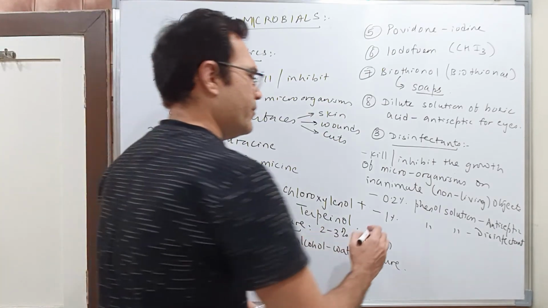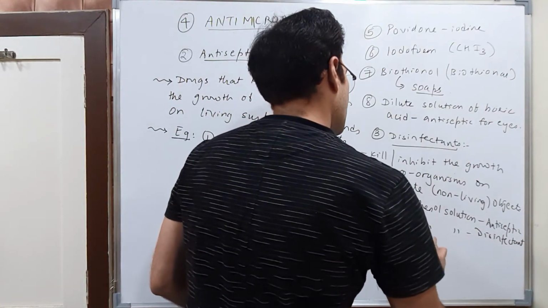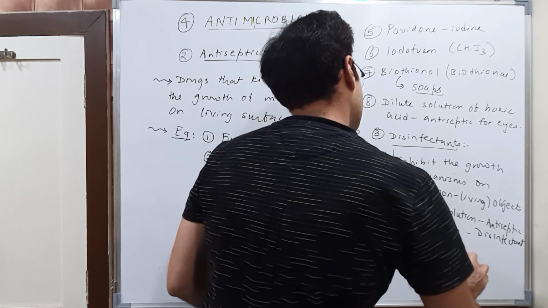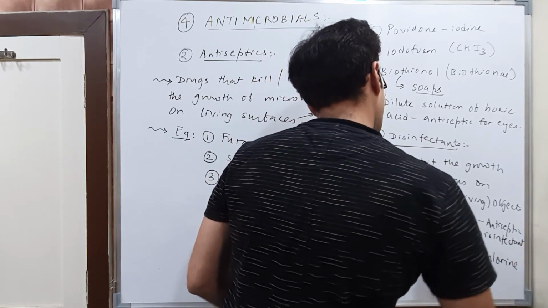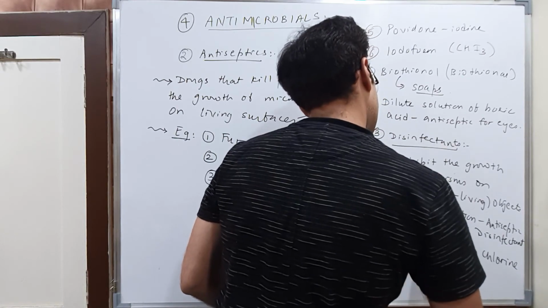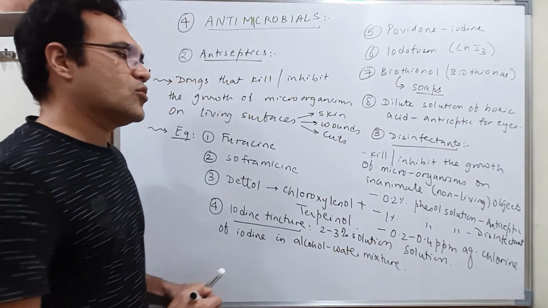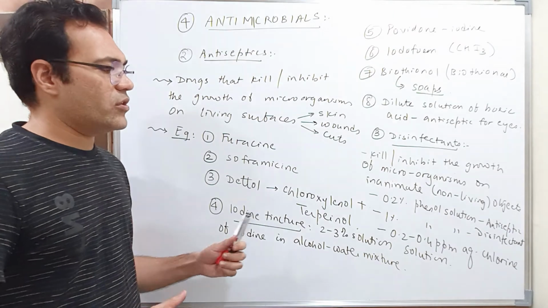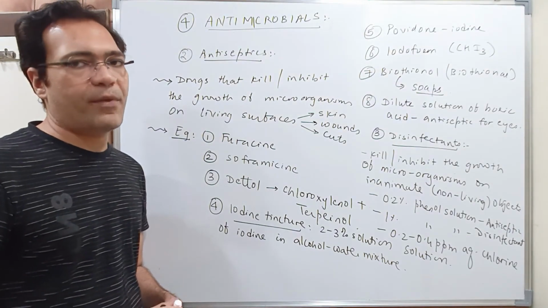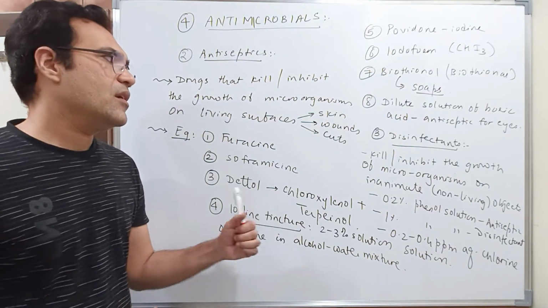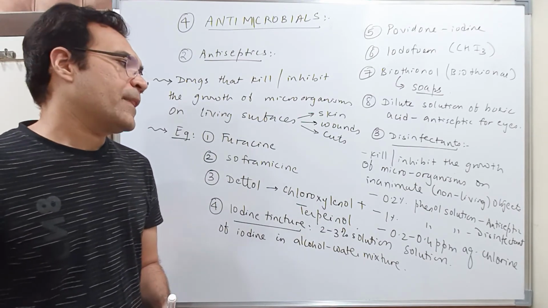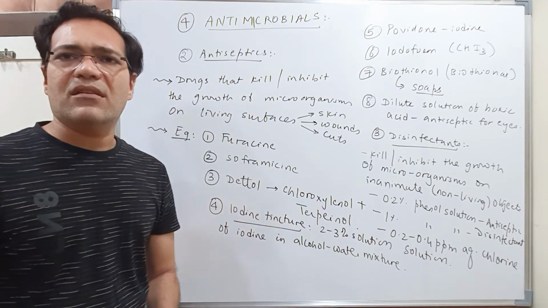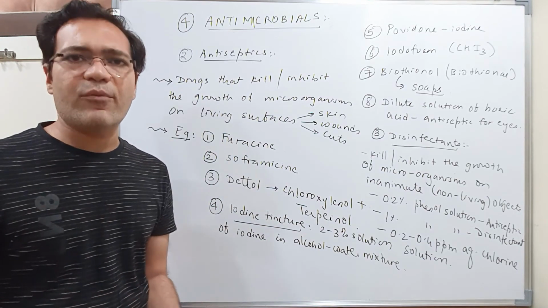Okay? Then 0.2 to 0.4 ppm aqueous chlorine solution. So aqueous chlorine solution in the concentration of 0.2 to 0.4 ppm, that is parts per million, can be used as a disinfectant. You might have seen this in water parks and swimming pools.